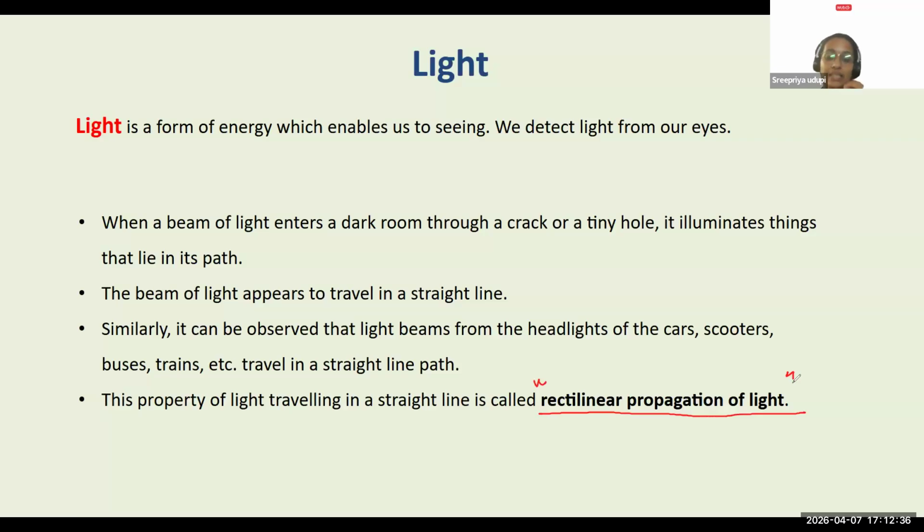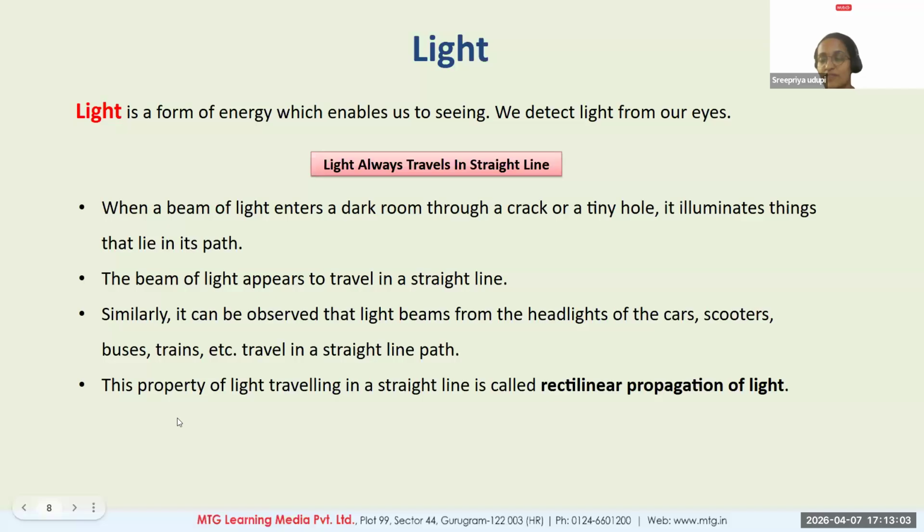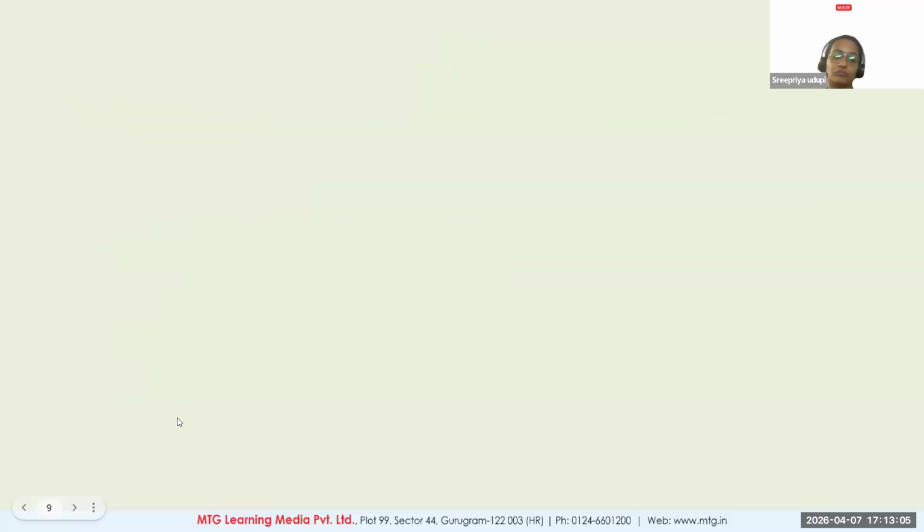This particular term is a very important term for us. Light has rectilinear propagation. What exactly does rectilinear mean? Rectilinear indicates the straight line. Yes, correct, Ajay. Very good, all of you. Rohan. Yes, very nice. I encourage everyone to answer. Correct. So it's a property of light, and light always travels in a straight line, which explains the rectilinear propagation of light. Very important for us. We are going to get questions on this, right? So light always travels in a straight line.